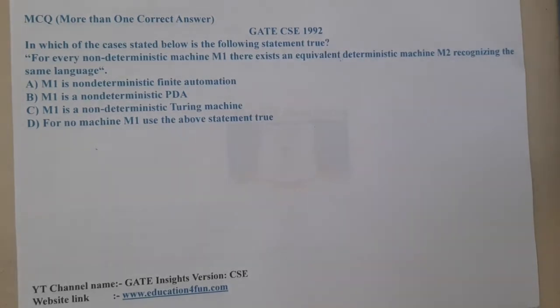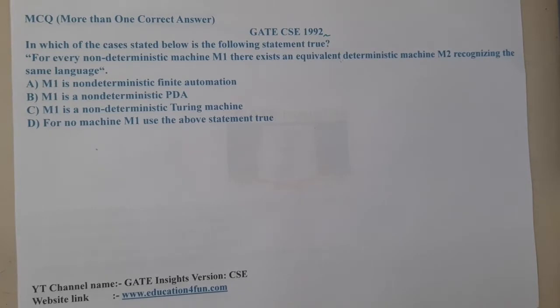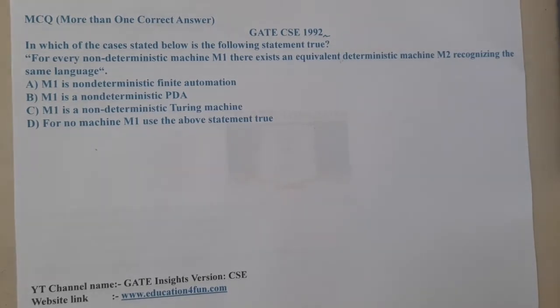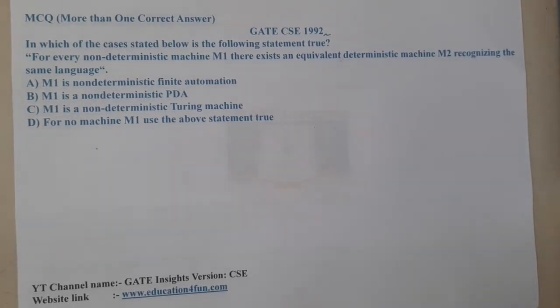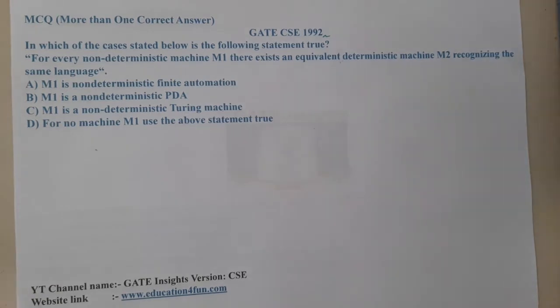In this lecture, let us go through the next question. This question belongs to GATE CSE 1992. The given question is: in which of the cases stated below is the following true? For every non-deterministic M1, there exists an equivalent deterministic one M2 recognizing the same language. So, to be clear, we can conclude a few things here.